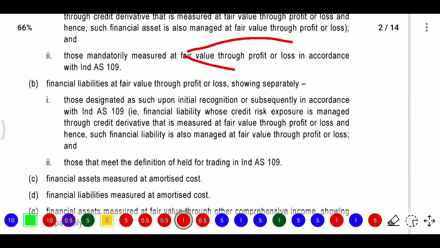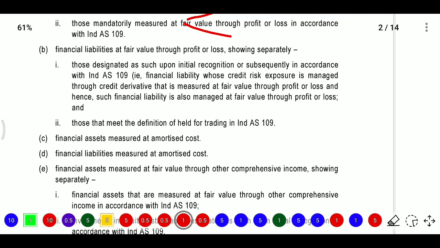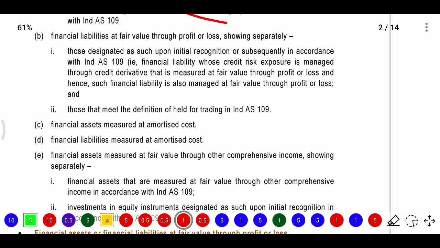So next, if it is relating to financial liabilities at fair value through P&L, we need to show separately. The same as what we discussed above, here also at the time of initial recognition or subsequent recognition, as we are following Ind AS 109, if the financial liability has credit risk exposed, the credit derivative is measured at FVTPL, and the financial liability is also measured at FVTPL. As per the definition, if it meets the financial liability definition and is to be measured at P&L, we need to disclose that item.